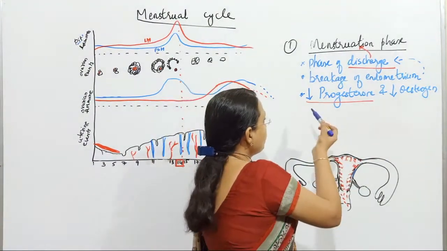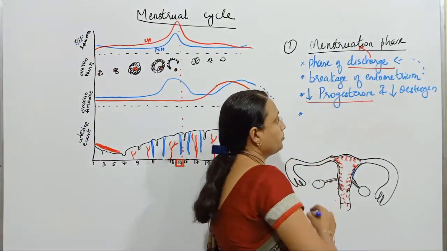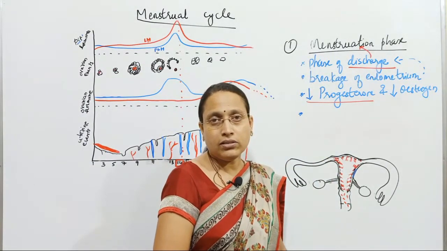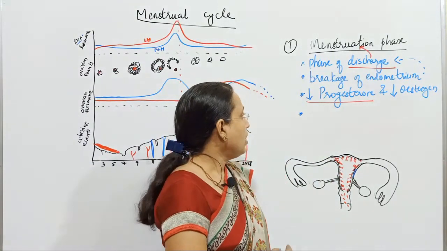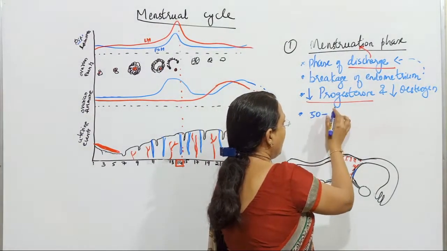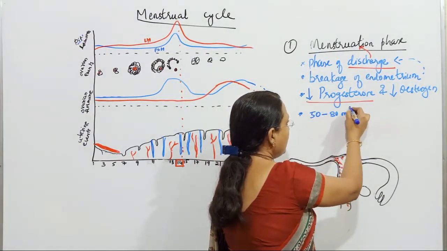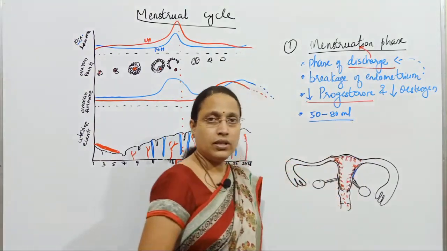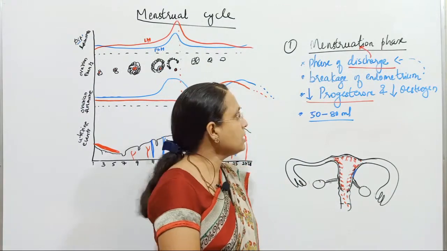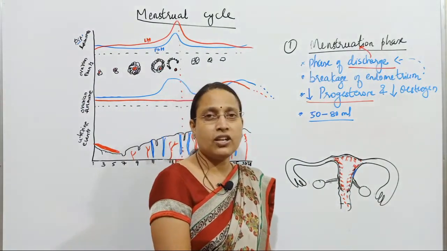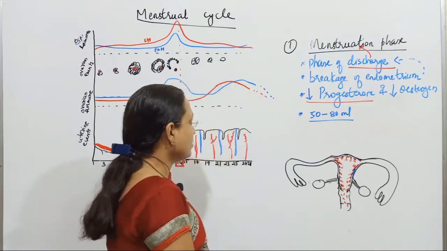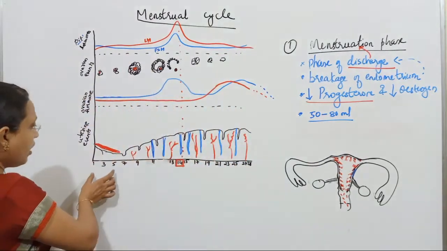Now what is the amount of discharge that occurs in the woman? The amount of discharge may vary from 50 ml to 80 ml. This is the amount of discharge during the menstruation phase. So this completes it. From which day to which day, I already told?